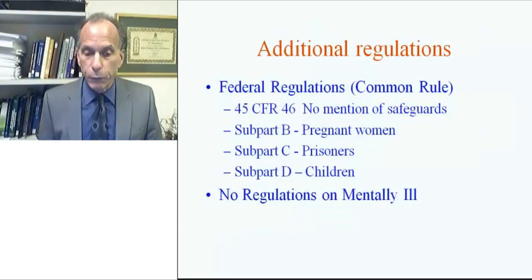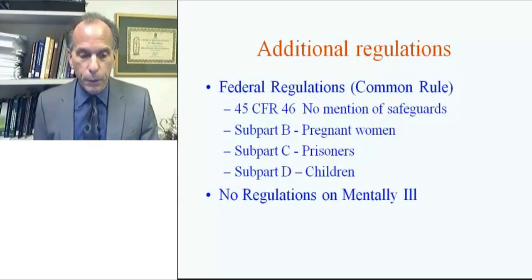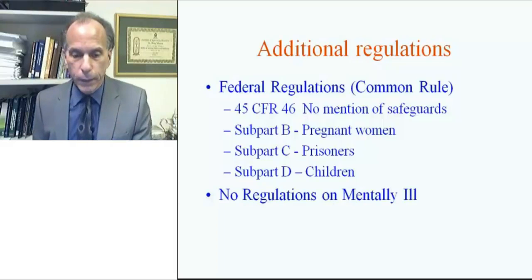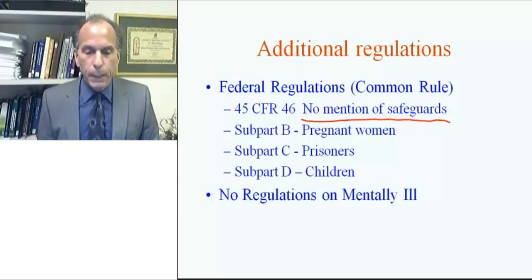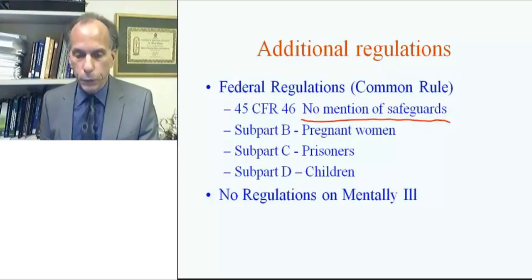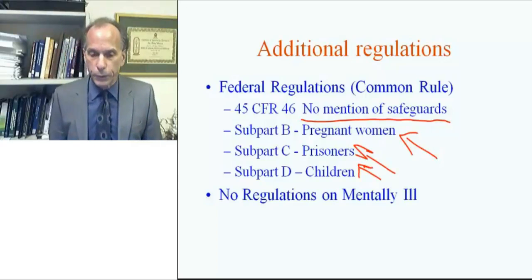So in the federal regulations, or the Common Rule, in Subpart A, the main regulations, there is no mention of these safeguards. But in the other subparts that deal with pregnant women, prisoners and children, there are safeguards mentioned.